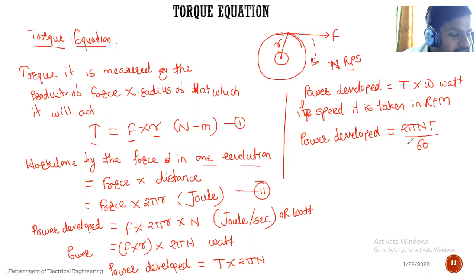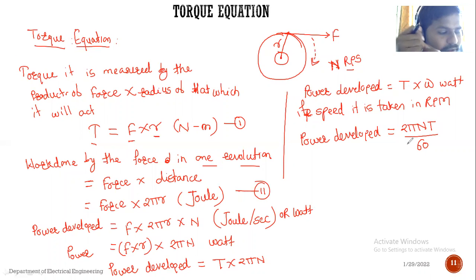So this is the equation: power developed in the case of a DC motor is equal to 2 pi n t divided by 60. I think we used this equation in the practical while finding the power output calculation. While calculating P out, did we use this equation in the load test practical?